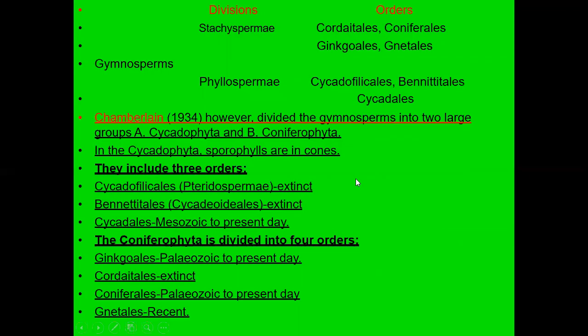Next, if you see, they have divided into these kinds. The division Stachyospermy has the orders Cordaitales, Coniferales, Ginkgoales, and Gnetales. While the next division, Phyllospermy, they have put the orders Cycadales, Bennettitales, and some kinds of Cycadales here.